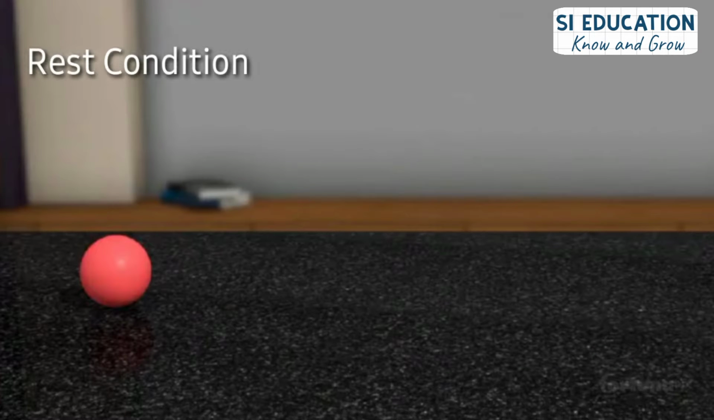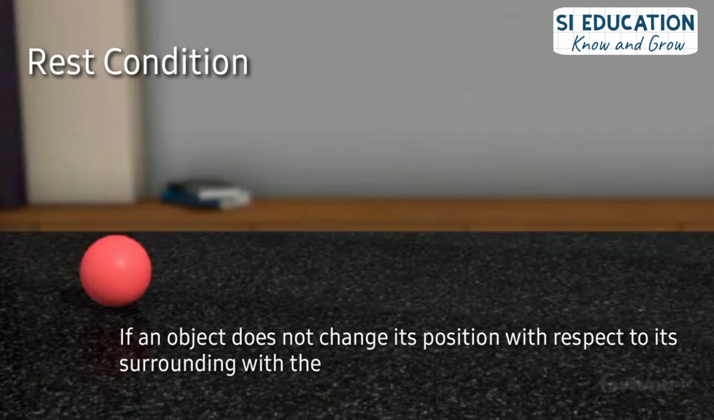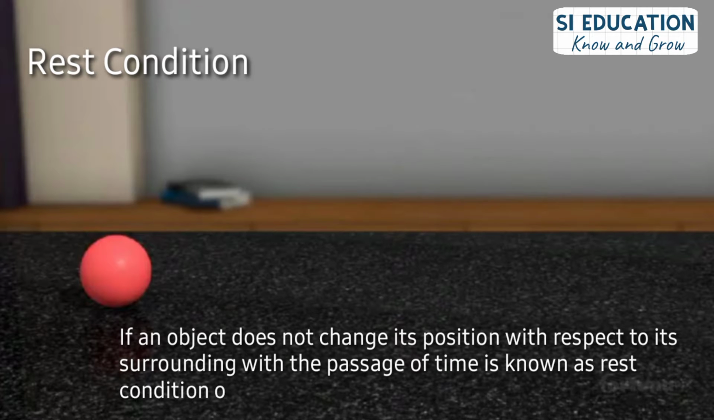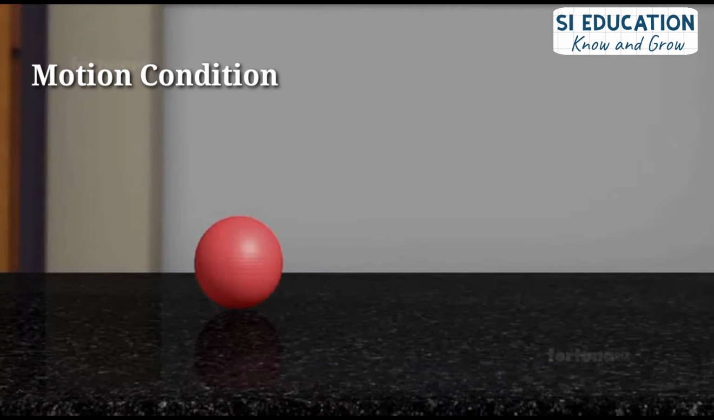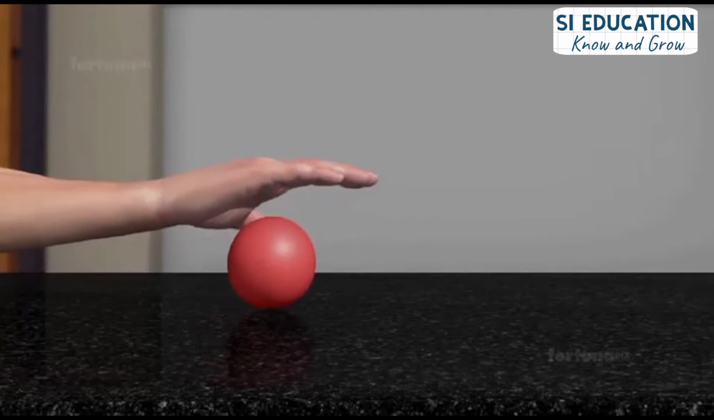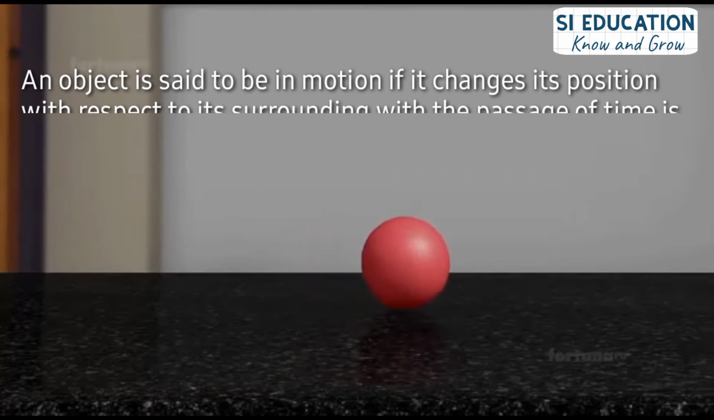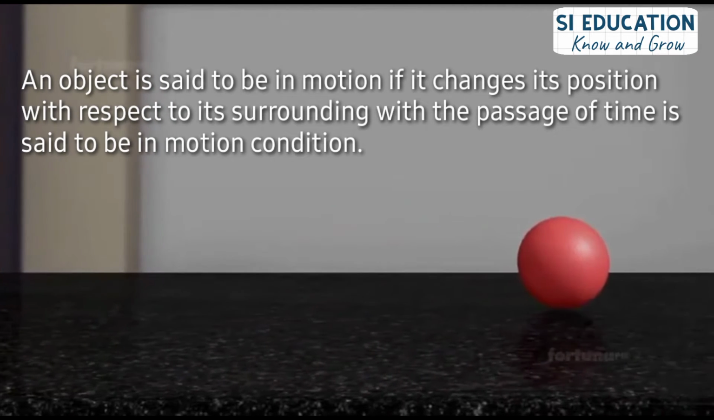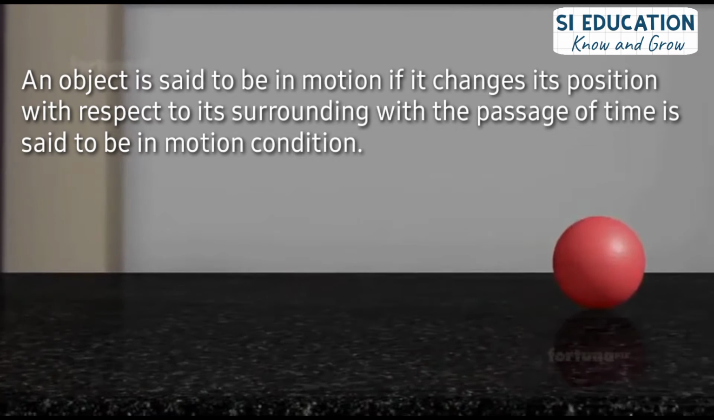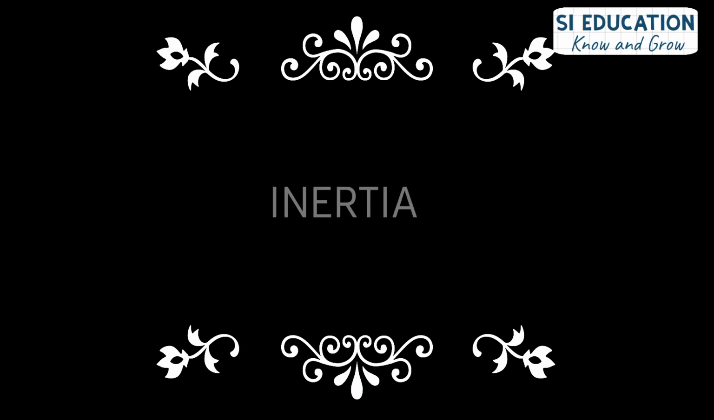Rest condition. If an object does not change its position with respect to its surrounding with the passage of time, it is known as rest condition or rest position. Motion condition. An object is said to be in motion if it changes its position with respect to its surrounding with the passage of time.